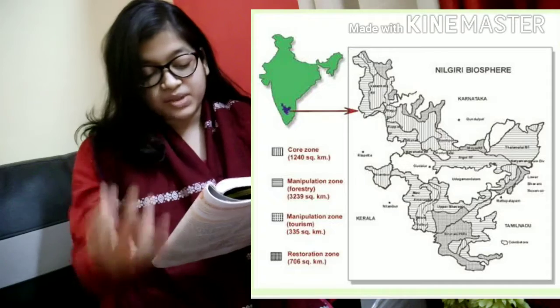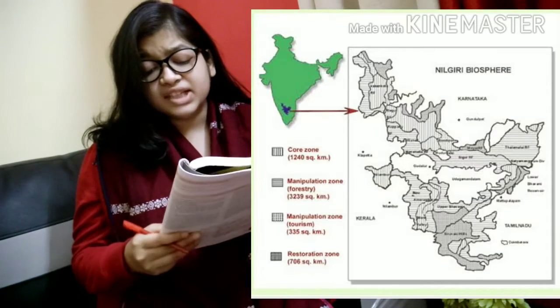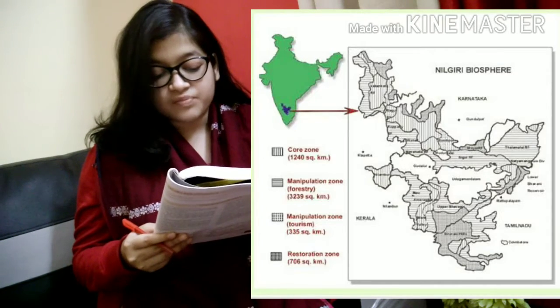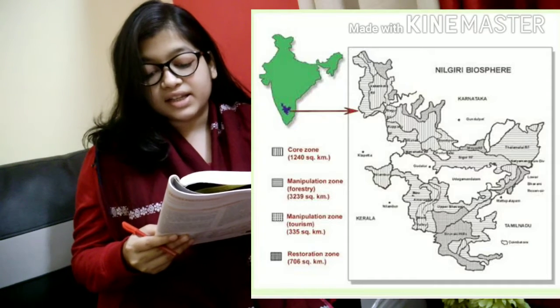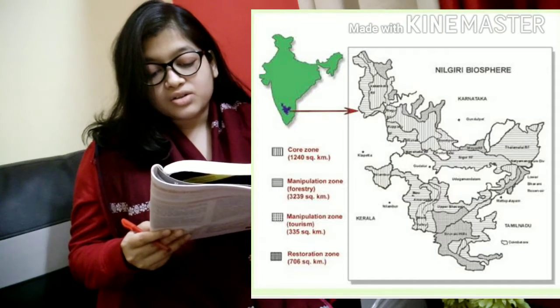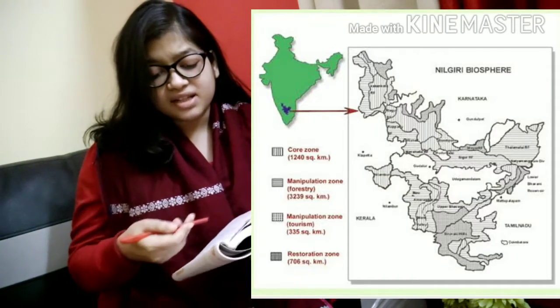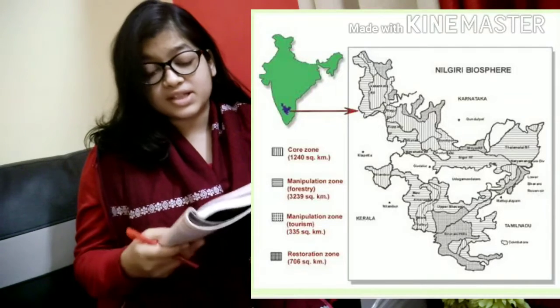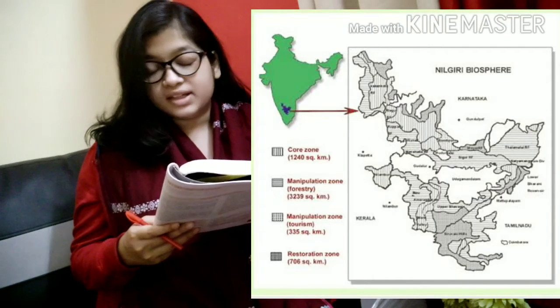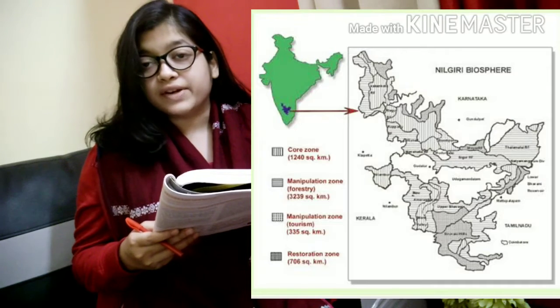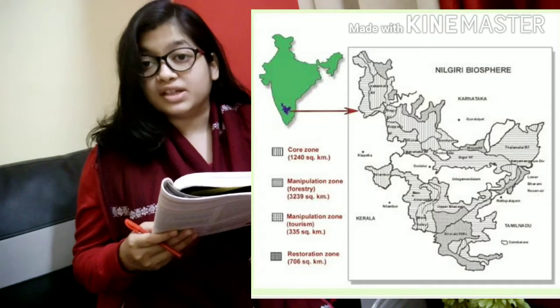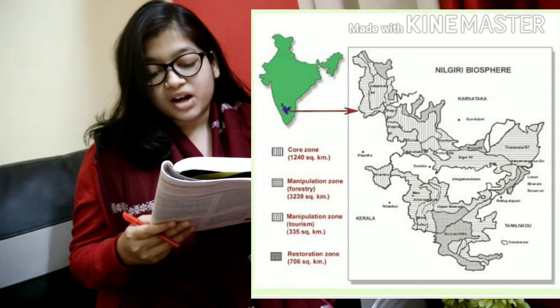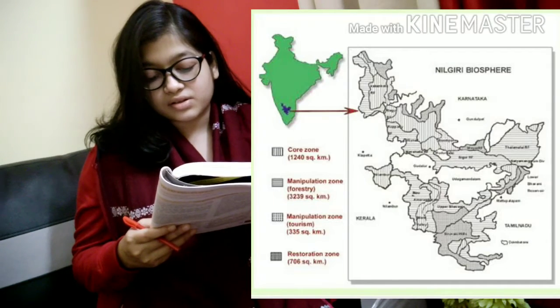Now you will get some important biosphere reserves in India. Let me read out their names. Nilgiri Biosphere Reserve, situated in the Western Ghats and Nilgiri Hills in southern India. Gulf of Mannar Biosphere Reserve, located between India and Sri Lanka.